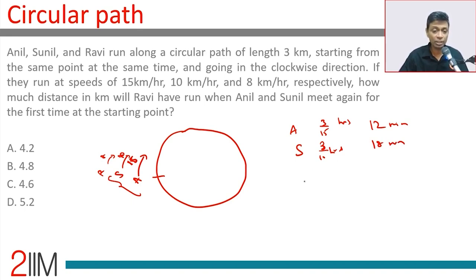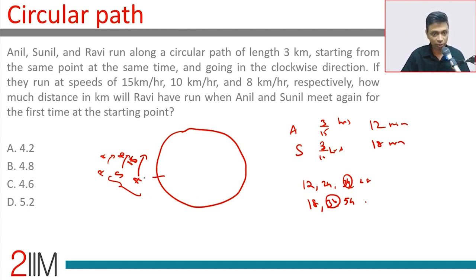So basically Anil will be at the starting point at time 12, 24, 36, 48. Sunil will be at 18, 36, 54, etc. So at the end of 36 minutes, both will be at the starting point for the first time. So how much does Ravi run in 36 minutes?